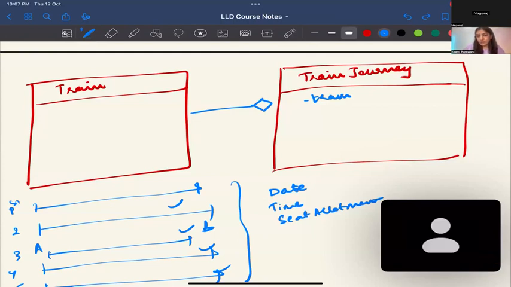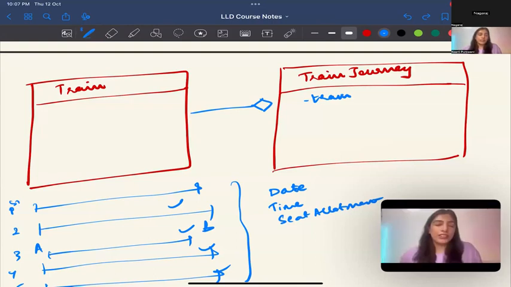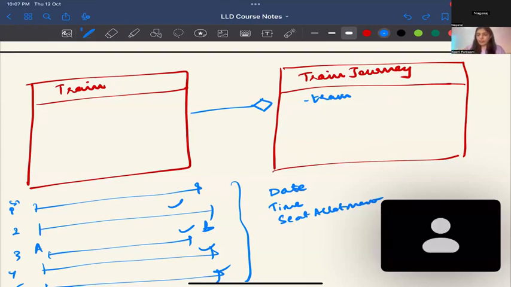Can't train and train journey have an association relationship? Like if we consider that train can have multiple journeys, so it has to have access to those journeys, can't that be an association relation? Yeah, it can be, I was also going to say. My thought process is why should train have access to all the journeys? Firstly, it depends on the requirements, I agree.